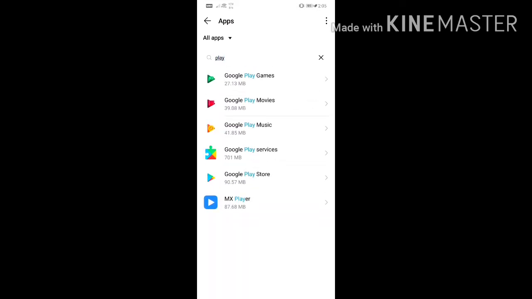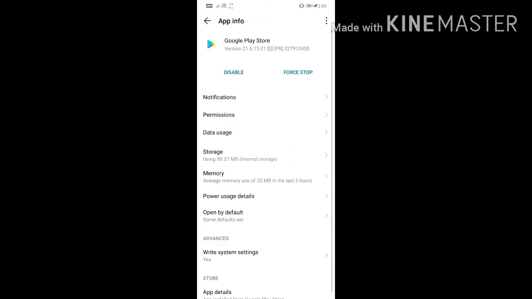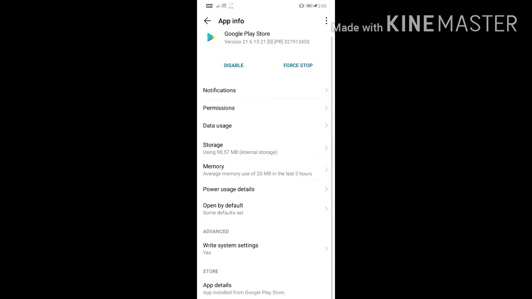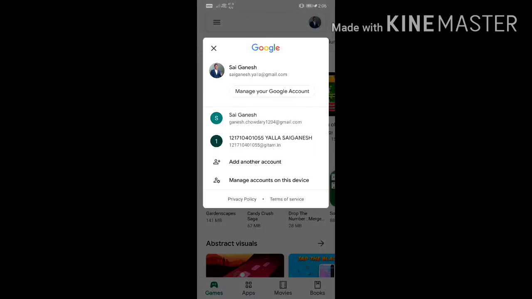For the Play Store, you need to clear the storage and clear the cache, everything. See here, I am clearing the storage. I did clear data and clear cache both. Once that is done, you can open Play Store once again. It will take some time to load after you clear the data. Once it has loaded, you change the email ID. It will take some time initially because you already cleared the data.